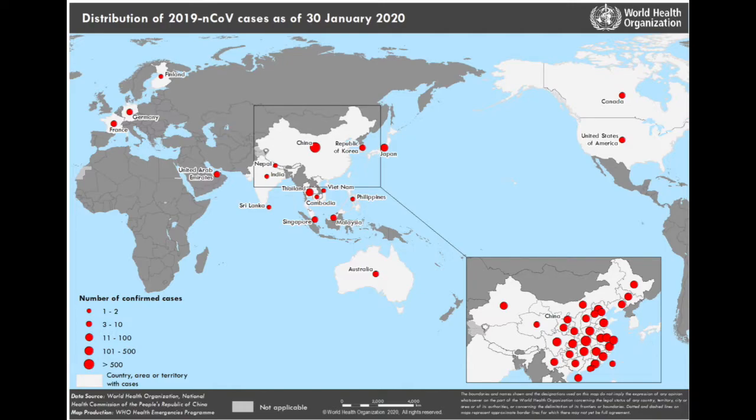Moving on to the 11th report. The 11th report states that there were 9,826 cases of coronavirus, 2019 coronavirus. So in China, 9,720 cases, 1,527 severe cases, and 213 deaths.